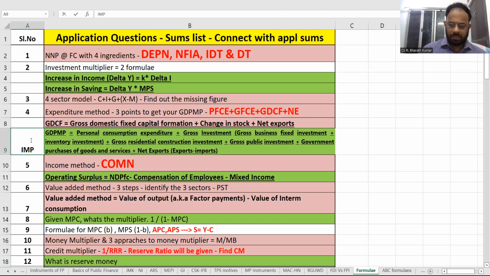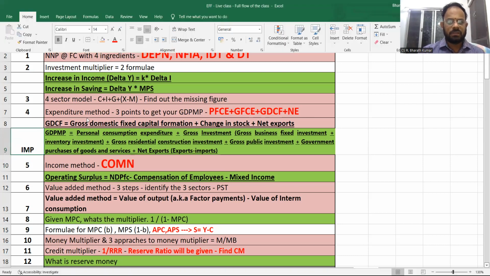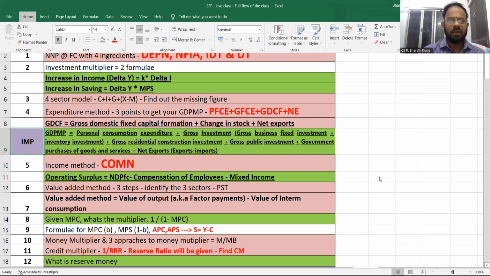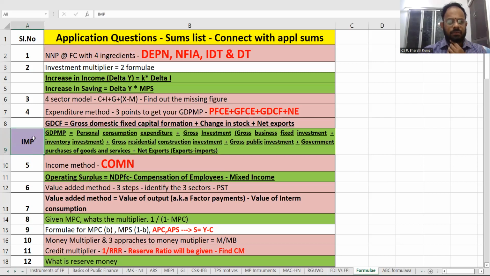So I will say important here. Why important? Because they can ask you this very easily in the examination. So all this is going to be important. And this is again going to be important. Again going to be important. Operating surplus important. MPS, APS important.